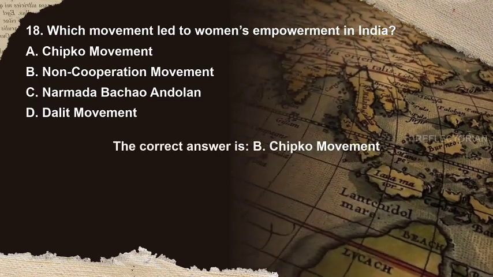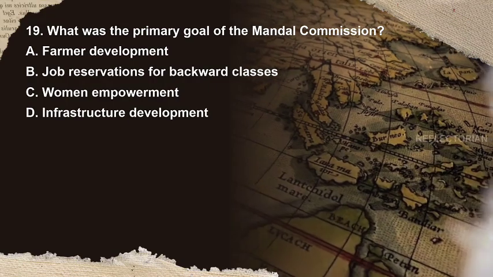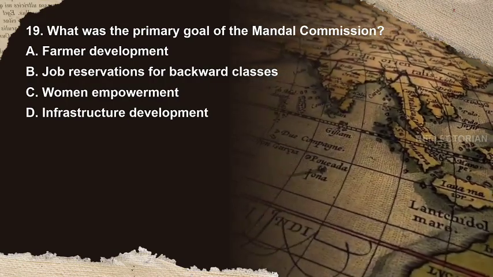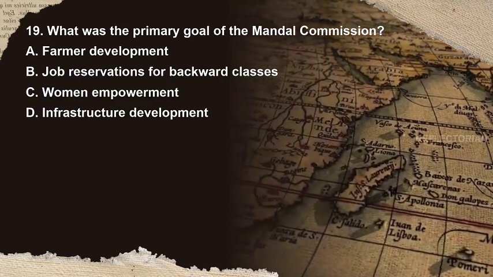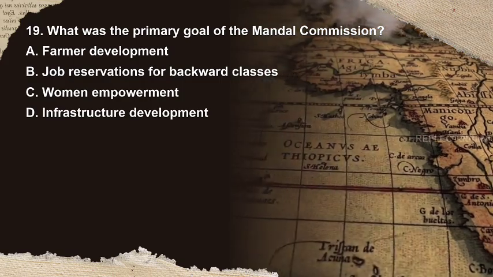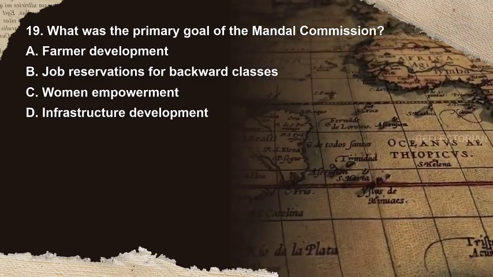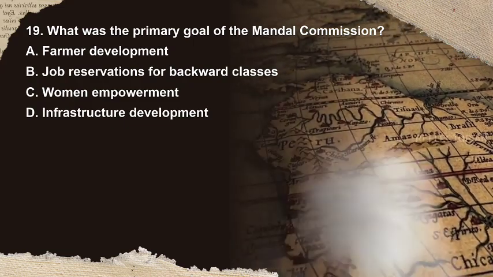The correct answer is A. Chipko movement. Question 19. What was the primary goal of the Mandal Commission? Options are A. Farmer development, B. Job reservations for backward classes, C. Women empowerment, D. Infrastructure development. You have 10 seconds to answer.